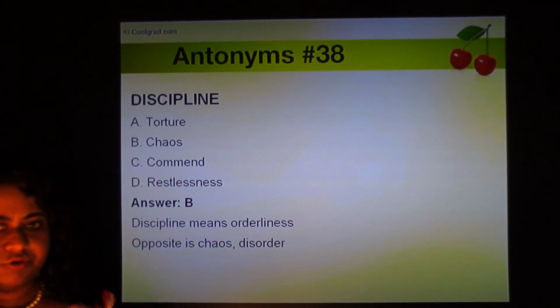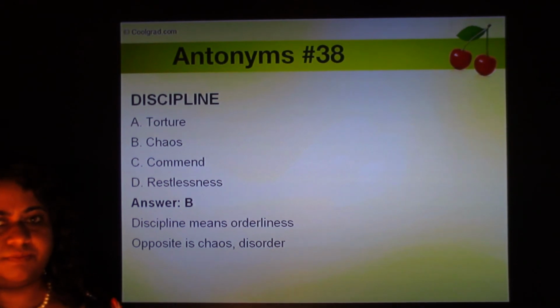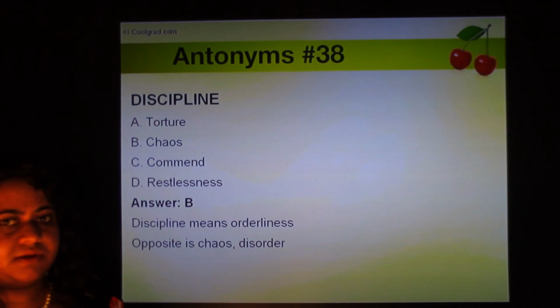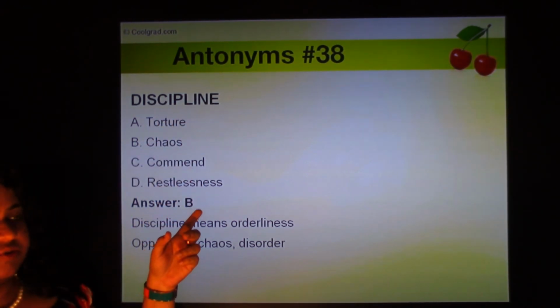But also to discipline someone means to take action against them, to make them obedient. Sometimes you say like beat someone, impose, punish them for disciplining them. But that's almost like the same meaning as torture. So these are not opposite.